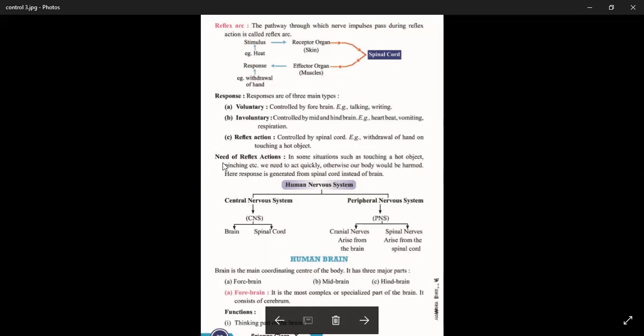What is the need of reflex action? In some situations, such as touching a hot object or pinching, we need to act quickly. Otherwise, our body will be harmed or damaged. So in this condition, reflex action is needed. Here the response is generated from the spinal cord instead of the brain. So in reflex action, the brain is not involved.